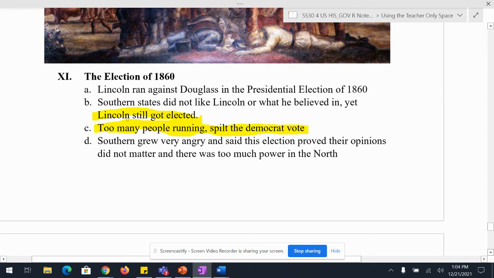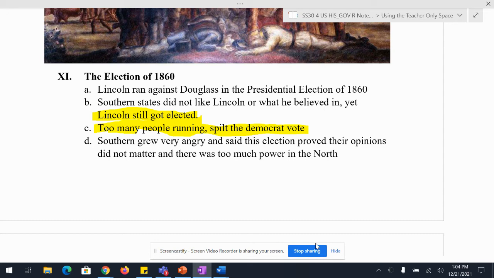We'll see this a few times in U.S. history, that the person who won didn't necessarily get as many popular votes, but the other party had more than one person running for them, and that's going to split their votes. And the South's going to see this. They're going to go, our entire section of the country hates this man and didn't vote for him.